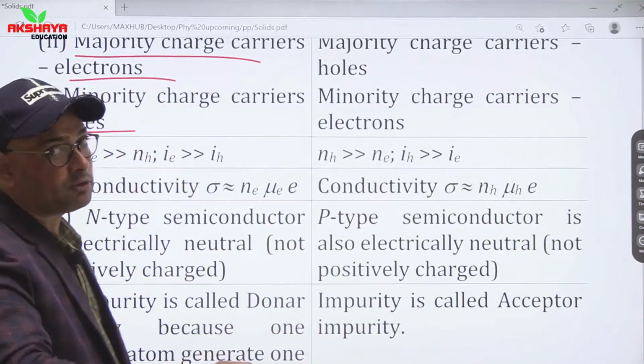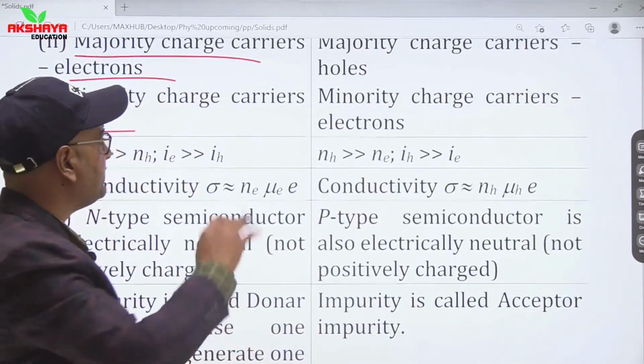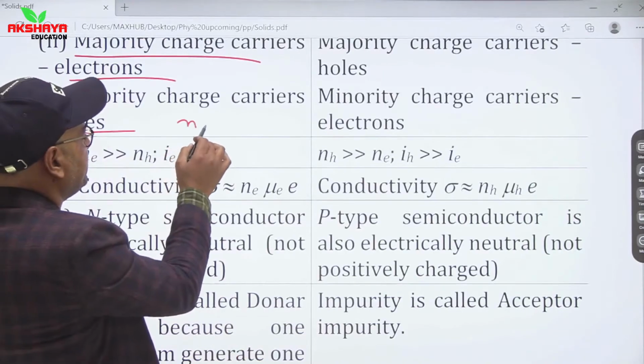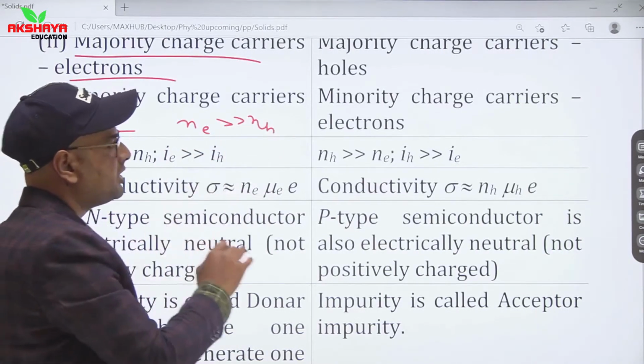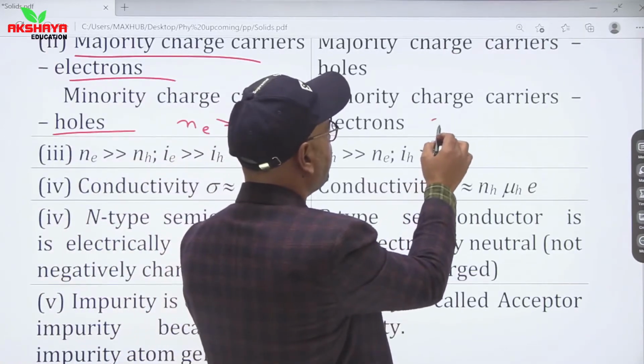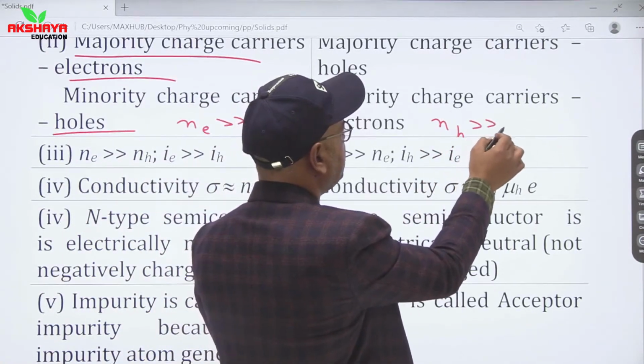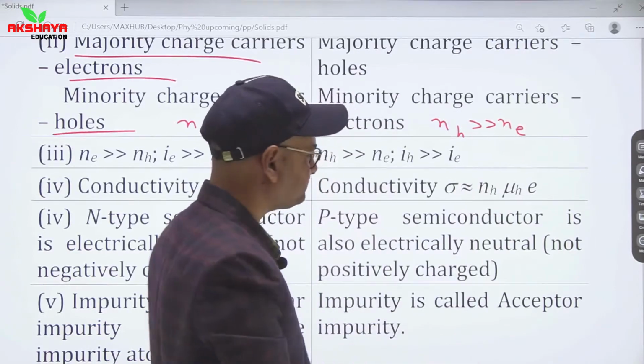If we talk about concentration of charge carriers, then in n-type we clearly know that density of electrons is much greater than density of holes, while in case of p-type density of holes is much greater than density of electrons.